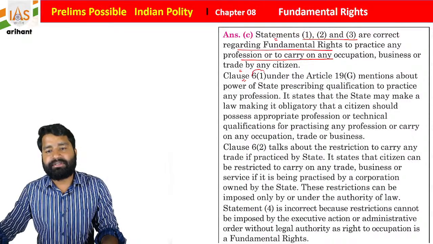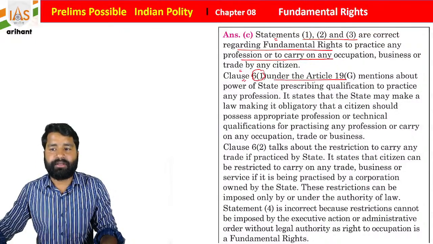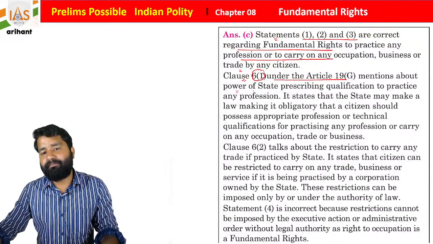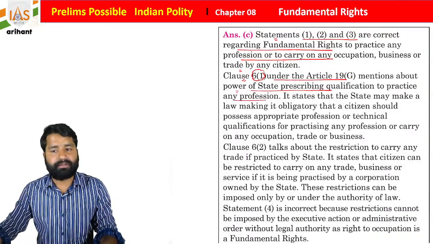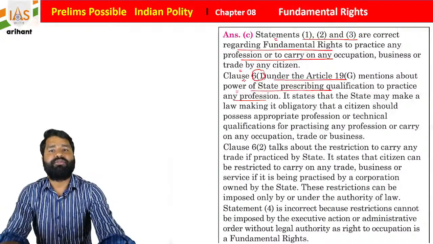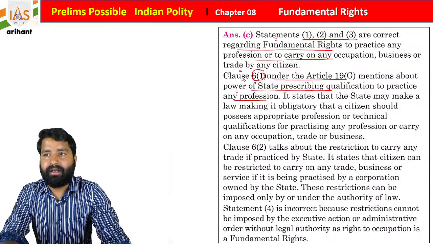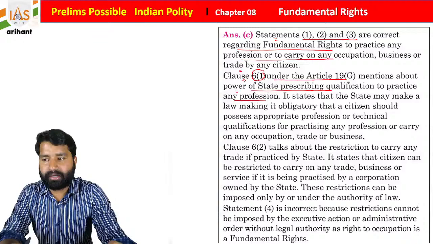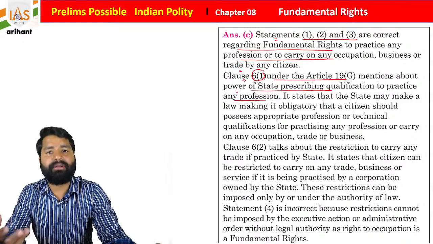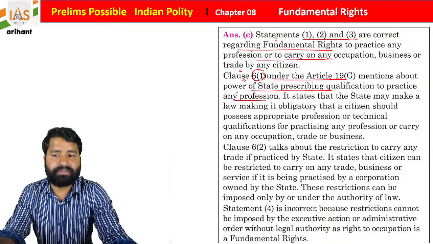Clause 6 subclause 1 under Article 19 clause G mentions the power of the state to prescribe qualifications to practice any profession. Let's suppose you want to run a hospital, and without a medical license, without having a medical degree, you started doing surgery. This is unethical, no? It is unlawful. So this is not allowed.